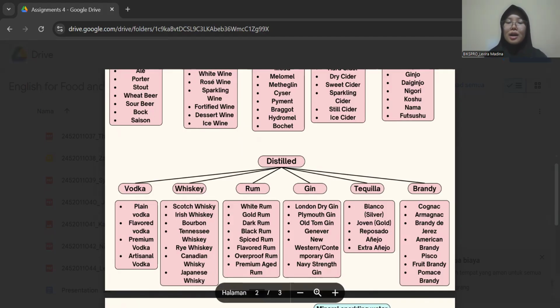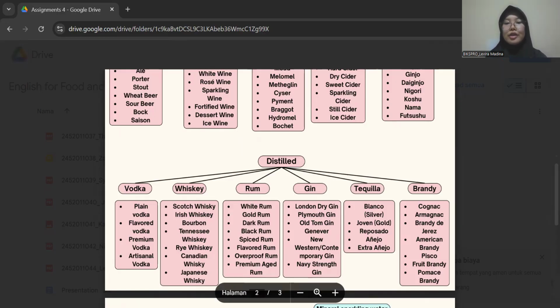Types of vodka. For the first is a plain vodka. Plain vodka is the classic natural flavor vodka. It is the standard version used in most cocktails. For example, Smirnoff No. 21. So for the next is a flavored vodka.